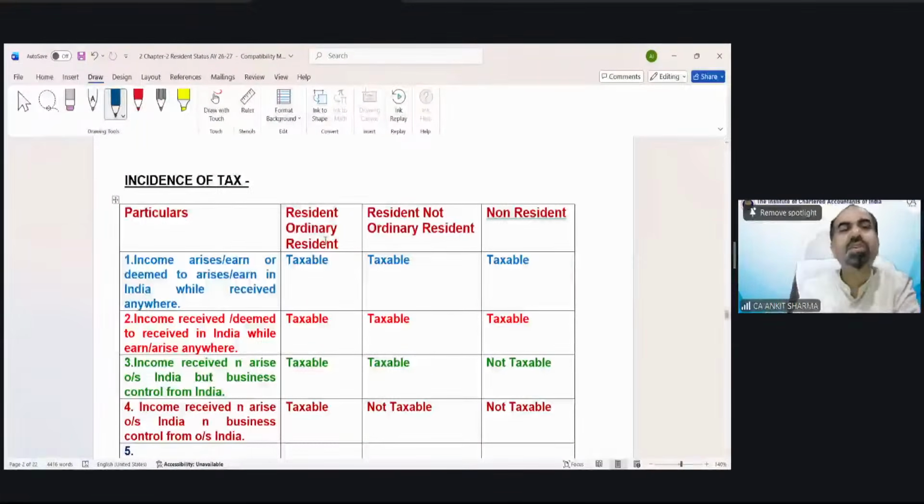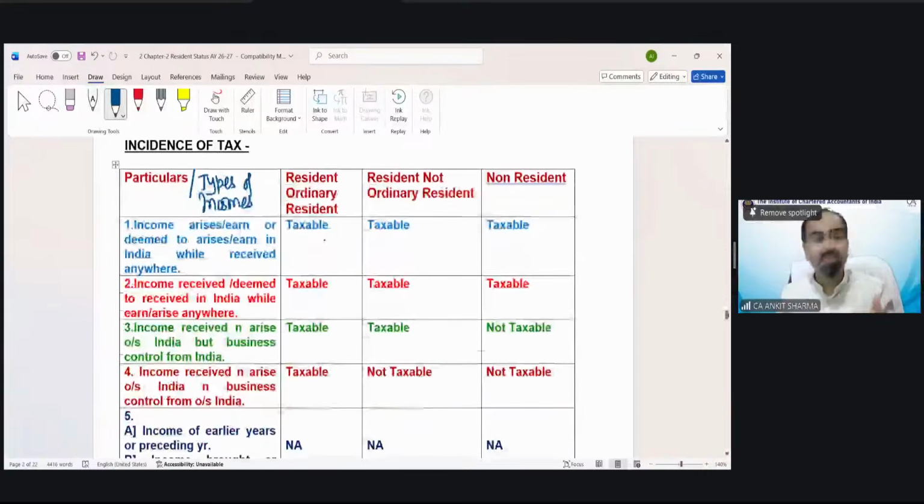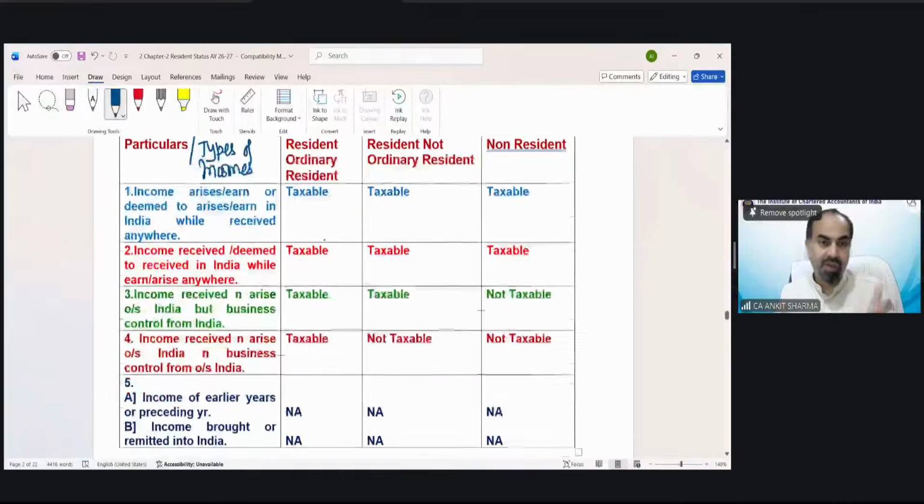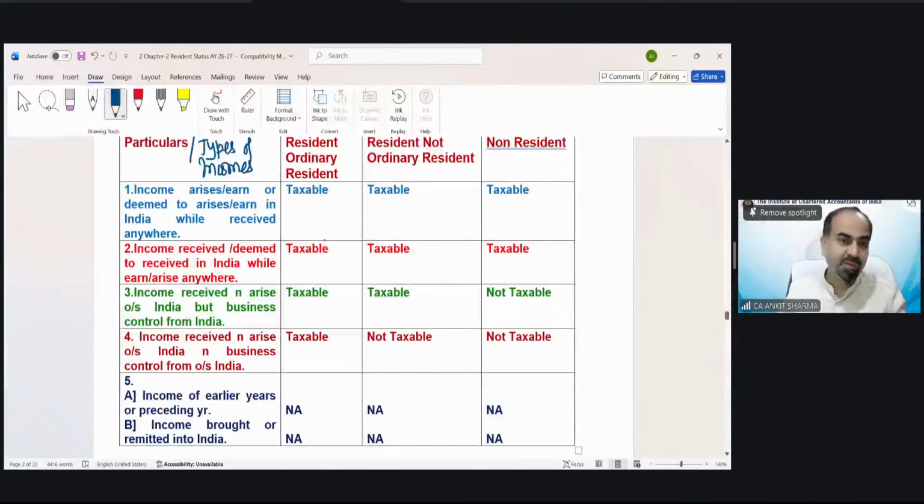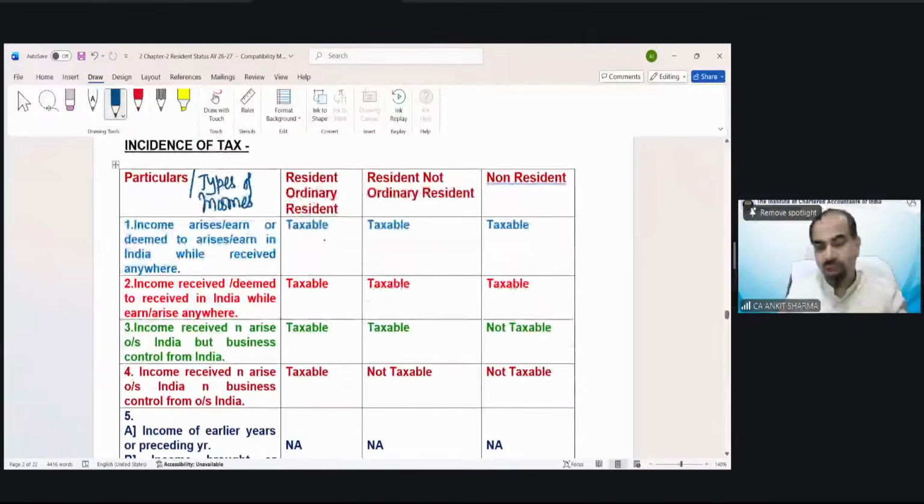So this is incidence of tax. Particulars, that means you can say types of incomes. Whatever income you see, these incomes are going to fall in types of income 1, 2, 3, and 4. And we have to see what kind of income is taxable in which category of person.